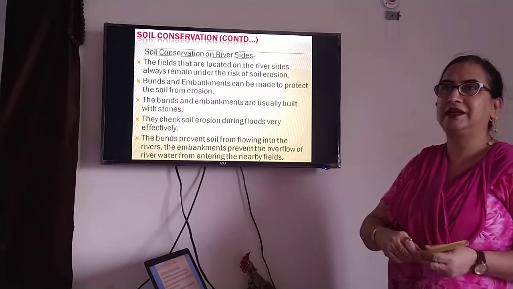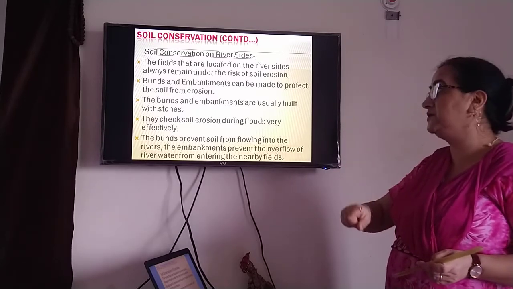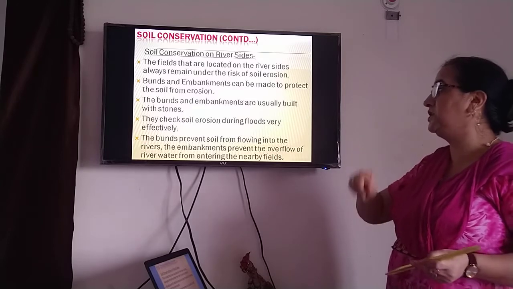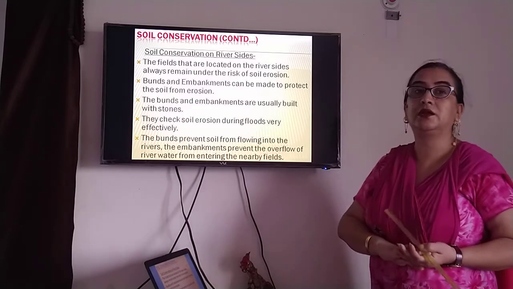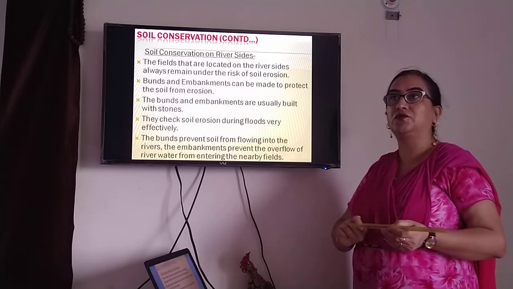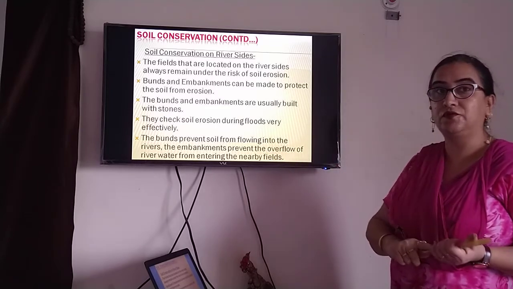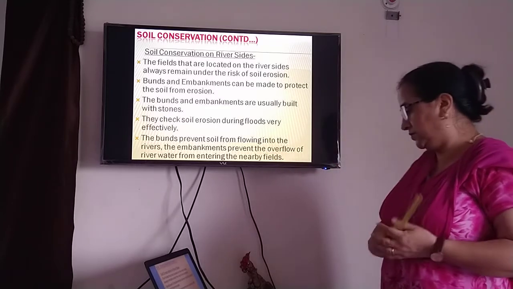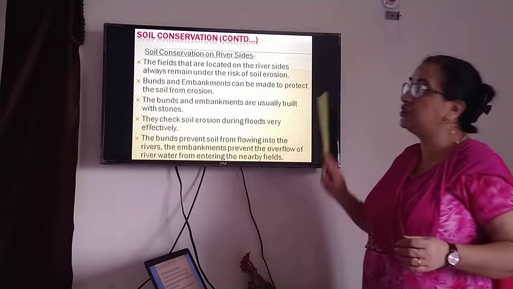The topsoil, when it rains, becomes loose, and the bunds prevent it from flowing into the rivers. The embankments prevent the overflow of river water from entering the nearby fields. Okay, this is all in this chapter.